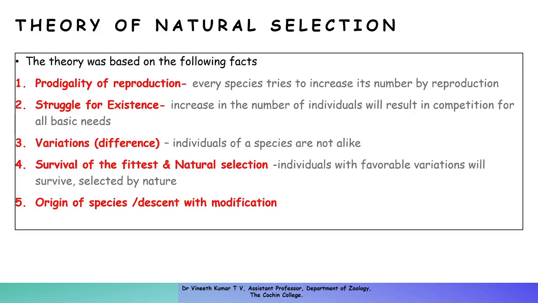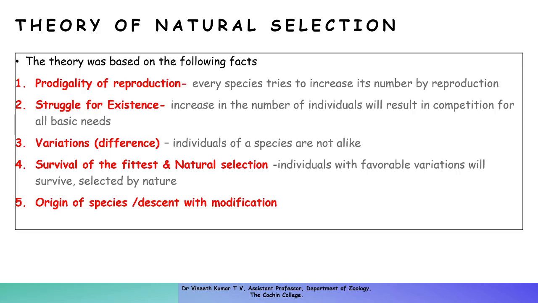The term descent with modification means this: if we name an organism A, after successive generations A becomes A1.